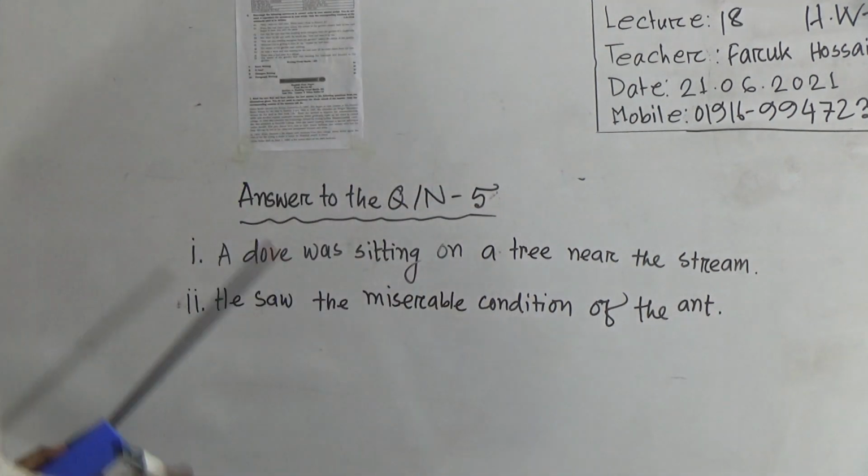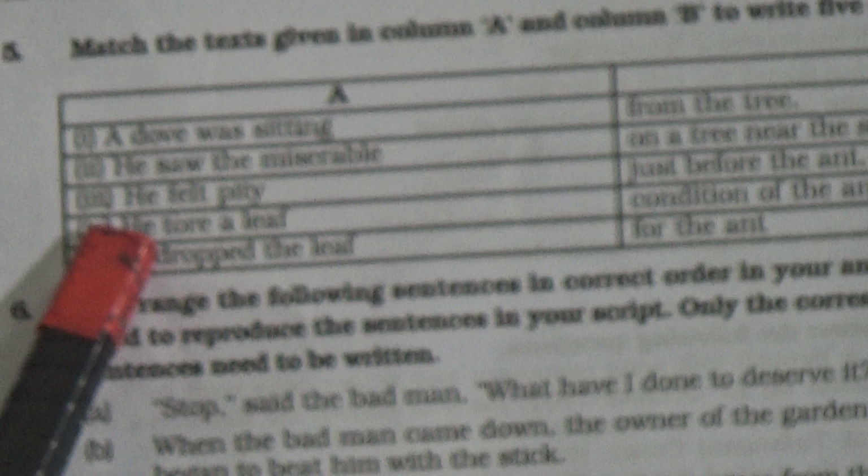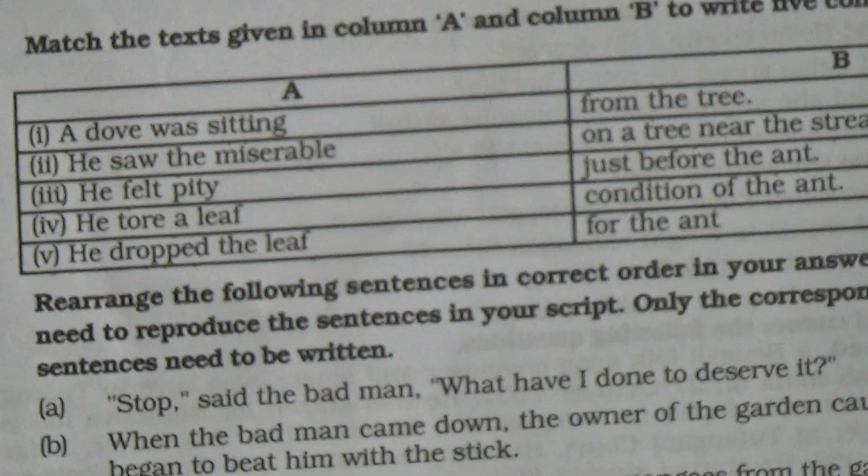Full stop. Then number 3, he felt pity. He felt pity for the ant.